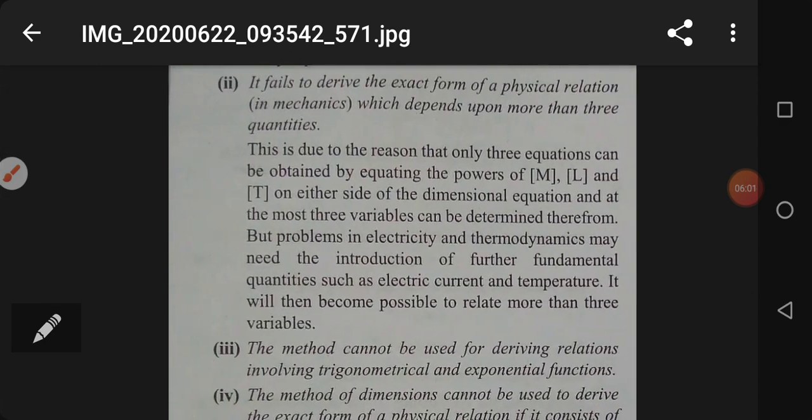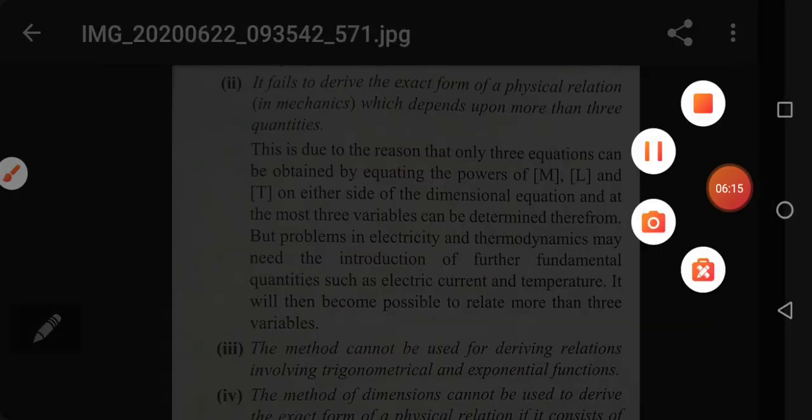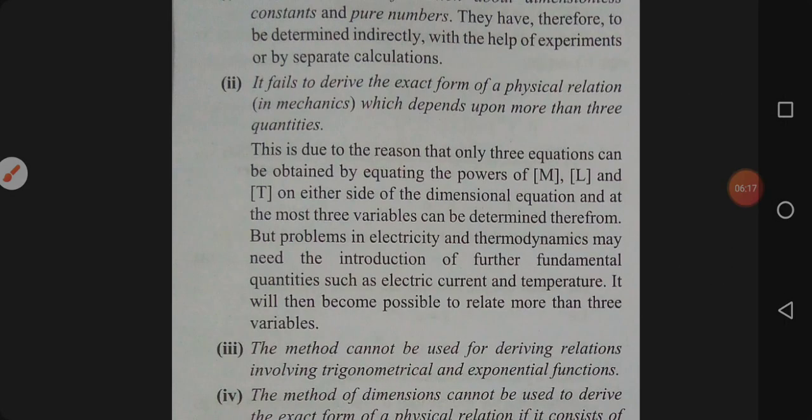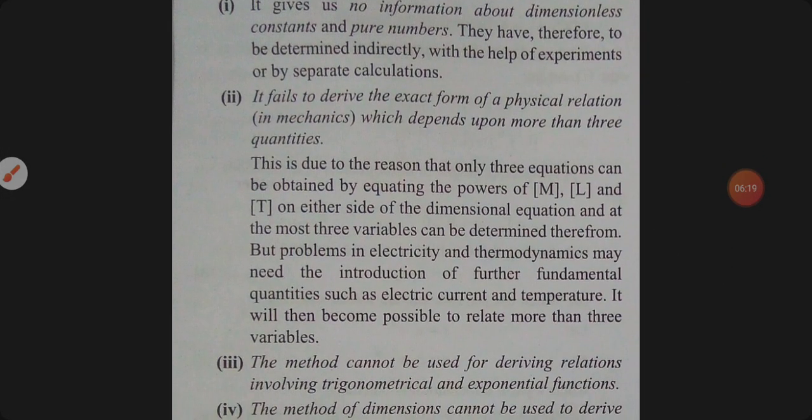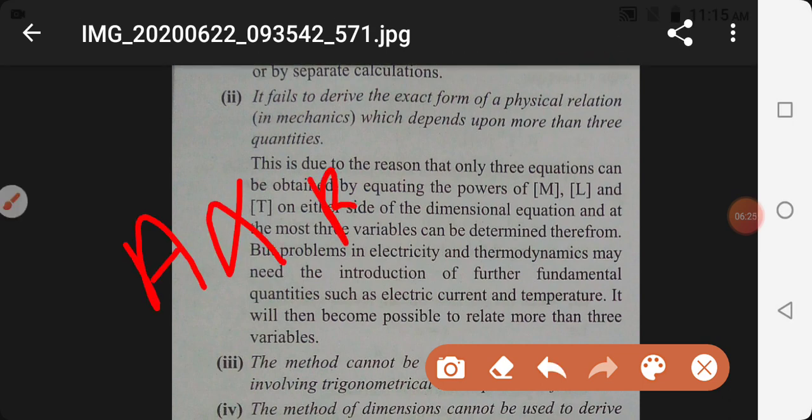Second, it fails to derive the exact form of a physical relation which depends upon more than three quantities. Suppose a depends on b power a, c power b and d power c. So three terms are there.